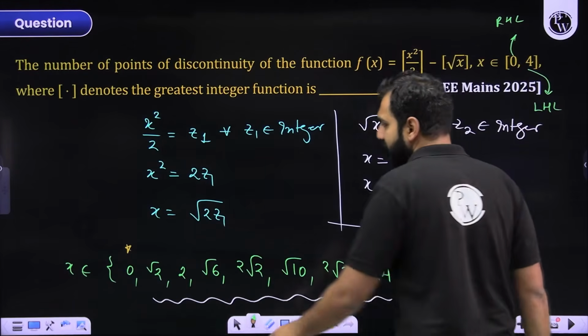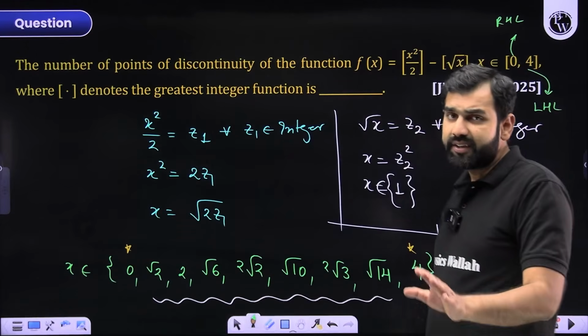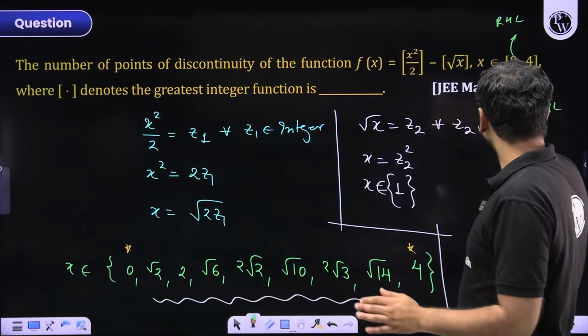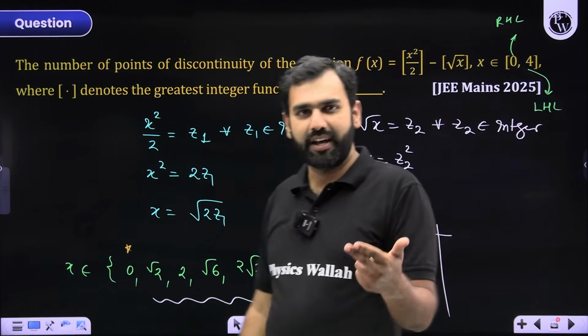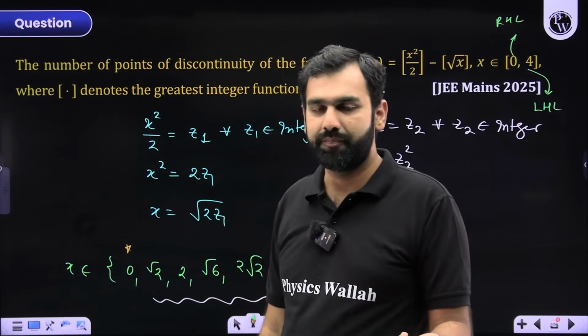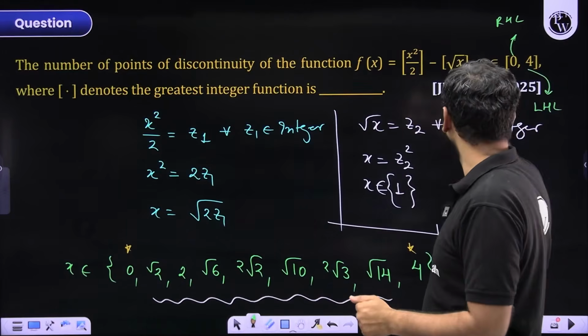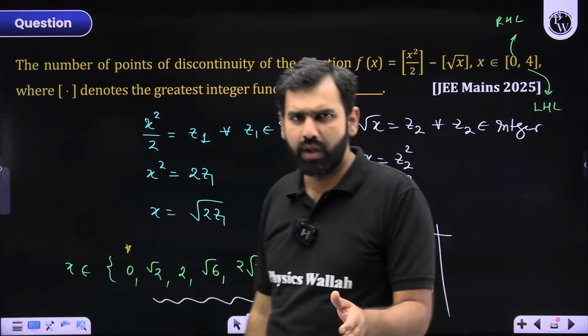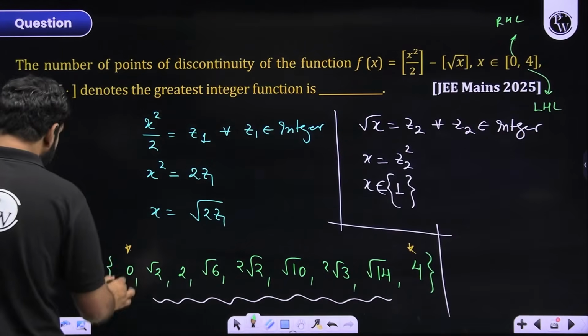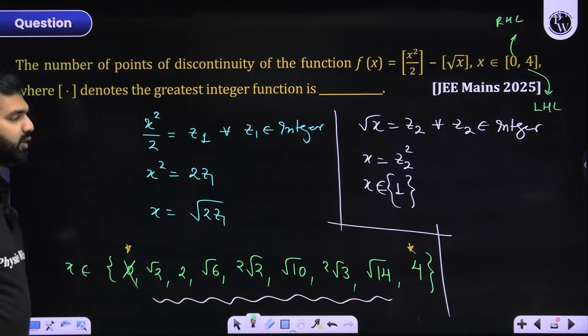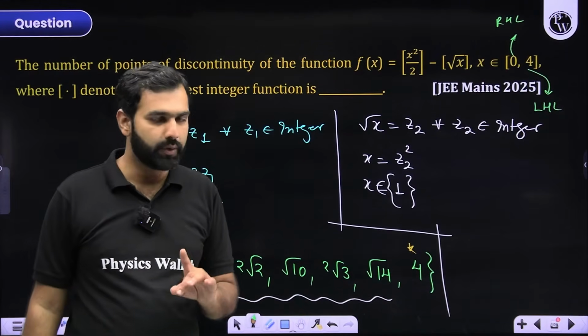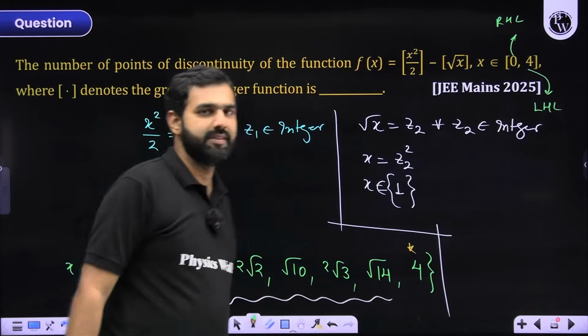But the problem is at 0, it is not discontinuous, because at 0 I'll be checking the RHL, the right hand limit, and the value of the function, and that is turning out to be the same. If the RHL and the value of the function at this left extremum 0 are the same, it means it is continuous. So 0 should be excluded from the list of the points of discontinuity. Did you get that?